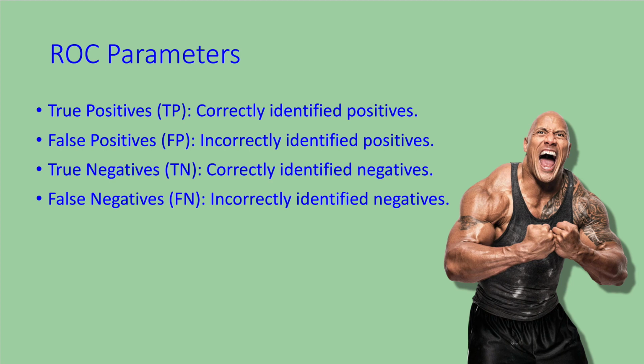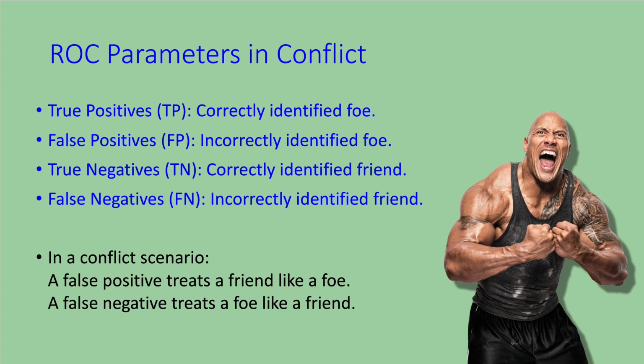Now, the ROC parameters are these. There are only 4. There are true positives, or correctly identified positives. There are false positives, incorrectly identified positives, true negatives, correctly identified negatives, and false negatives, incorrectly identified negatives. In a conflict scenario, a false positive treats a friend like a foe. A false negative treats a foe like a friend. I'll let you ponder which is worse.